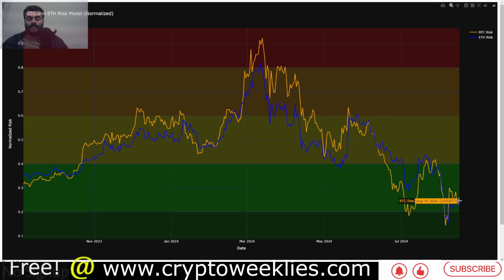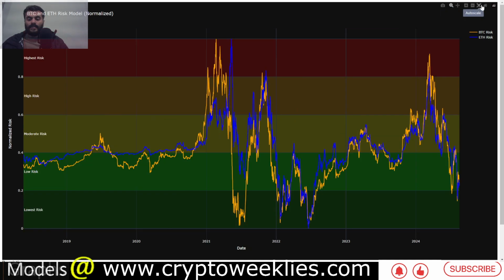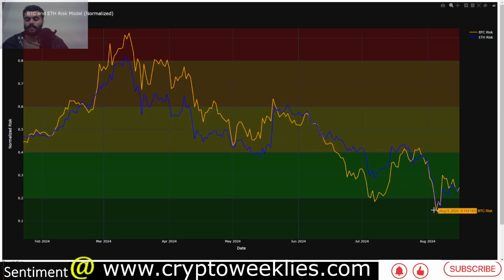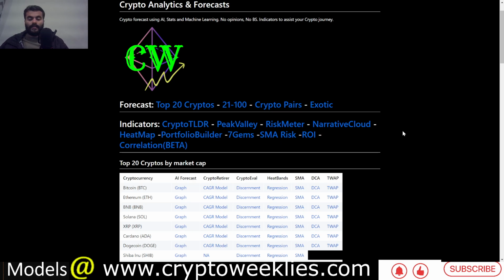At this point in time, Bitcoin's risk is at around 0.24, ETH is slightly below that at 0.238. That means in the larger scheme of things, this risk regime is at low risk between 0.2 and 0.4. The best time to buy is when the risks are below 0.2. The second best time is between 0.2 and 0.4. And you can see that not too long ago, that is again 10 to 11 days ago, on August 5th, the risk for BTC was at around 0.14 when the price was close to 50k. So again, that's one way to understand the market.